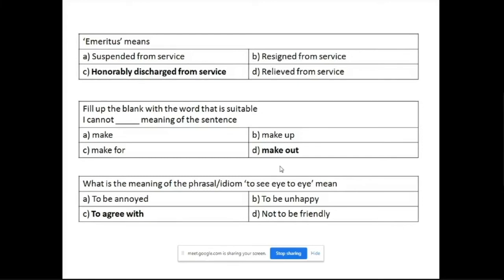What is the meaning of the idiom "to see eye to eye"? When they say idiom, it doesn't mean that you're looking into the eye. In the interpretation of idioms, every word in an idiom will have a meaning: see, eye. But the actual interpretation of the idiom will be something entirely different from the meanings of the words which are used in the idiom. So it means to agree with.